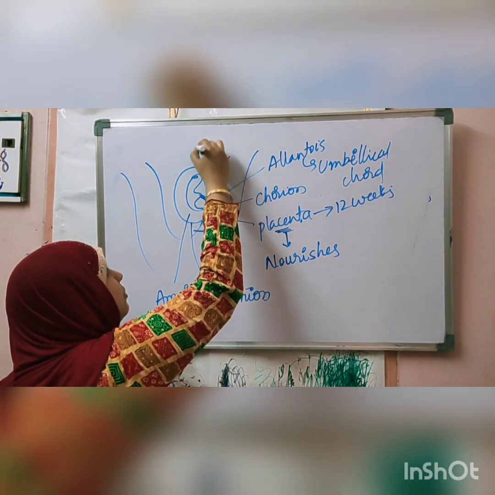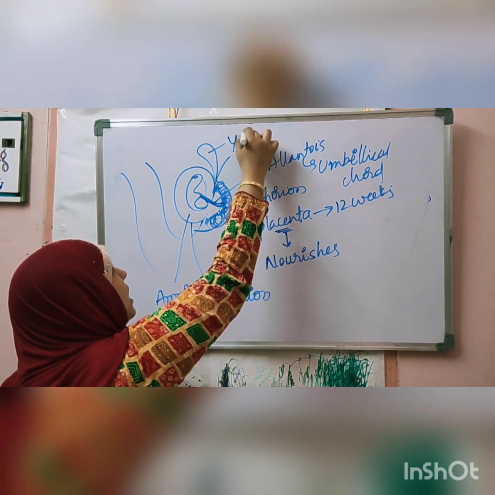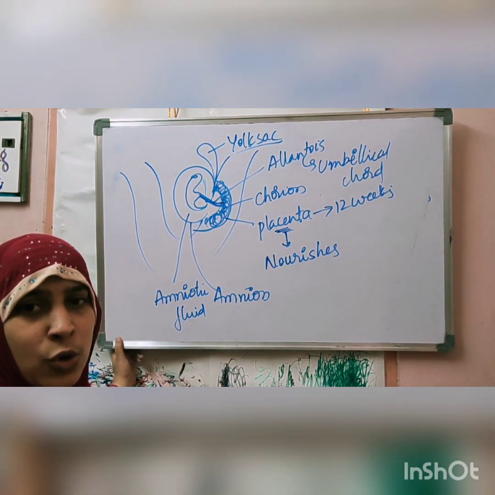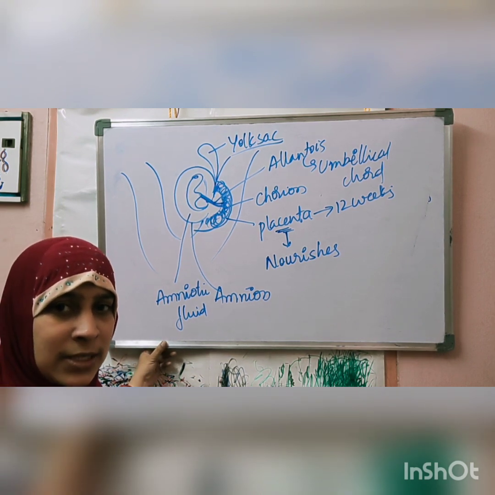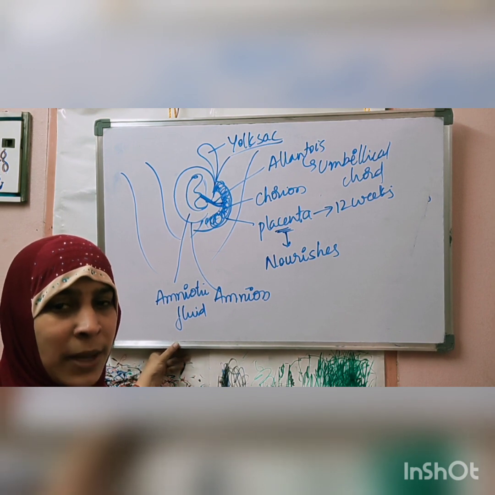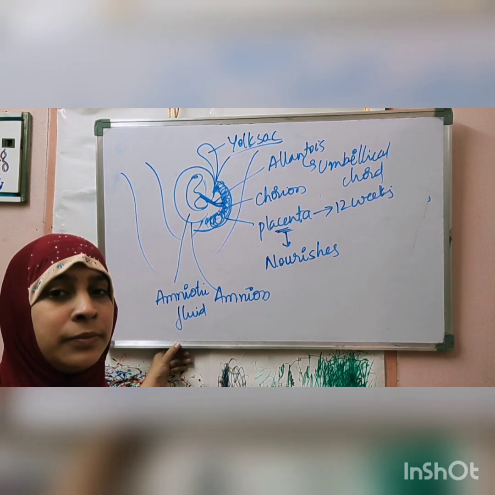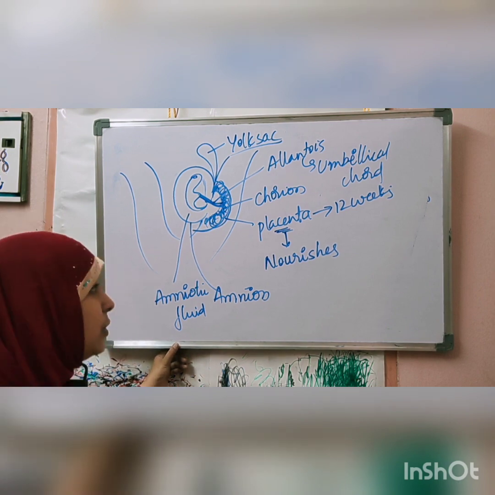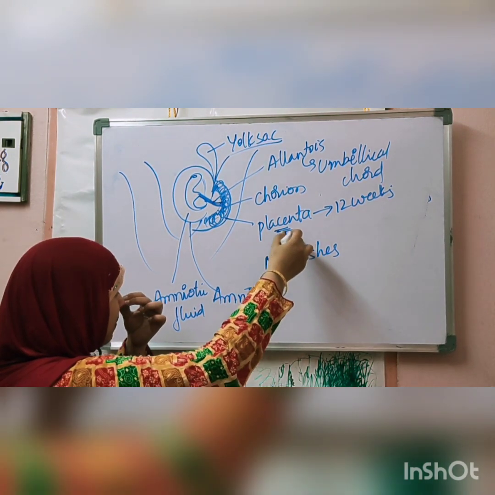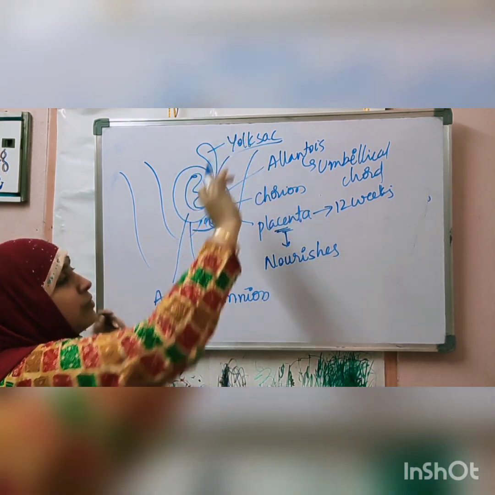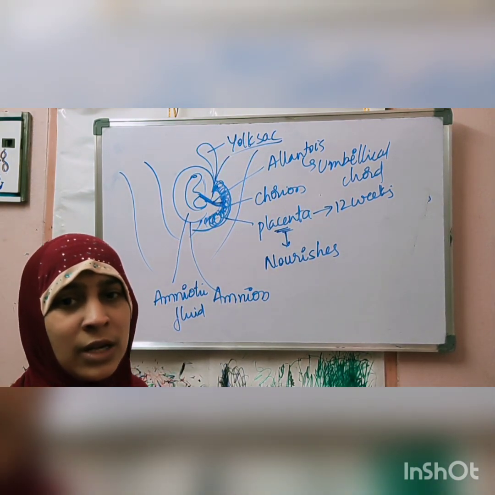One more structure will be formed, the yolk sac. This yolk sac has no use for human beings. Actually, the yolk sac is a structure that is present in oviparous organisms. In oviparous organisms, it acts as a part of nourishment. For us, we have the placenta and nourishment is supplied through the placenta, so there is no use of the yolk sac. This is one of the vestigial organs that is present in our body.